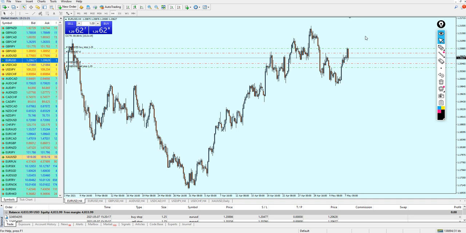Now allow me to explain what's happening here. In 10 minutes, or actually 9 minutes by now, the market is going to go fuzzy, and it's going to be ranging a lot, and the movement of the candles will be very fast.